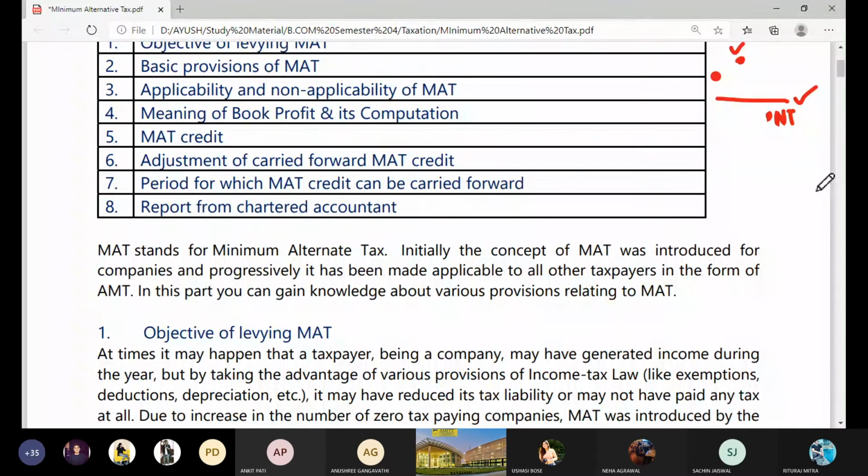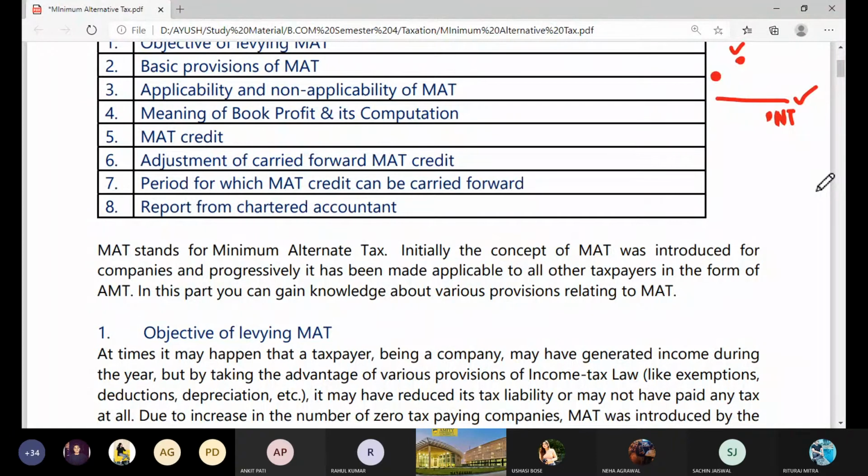You first tell me, Finance Act 1987 is applicable for which previous year? Rahul: 1988, sir. No, it was previous year 1987-88.